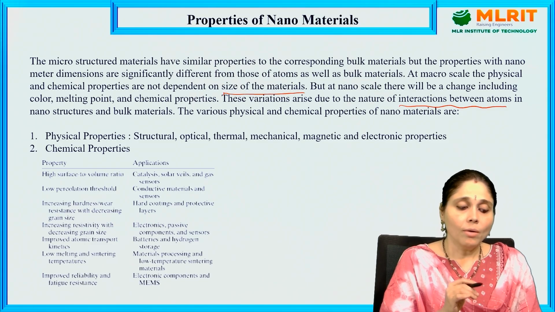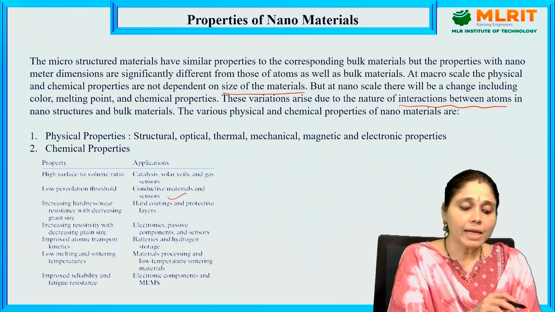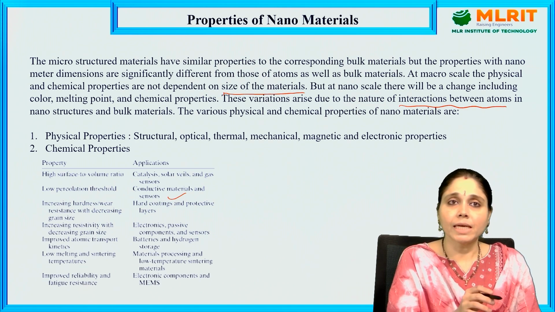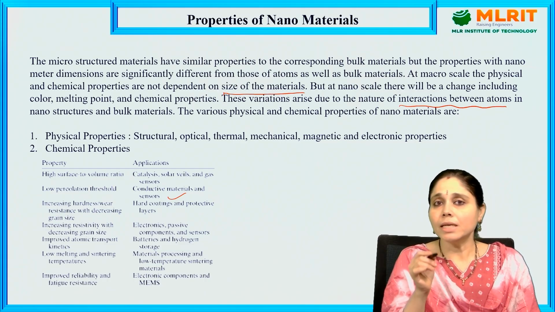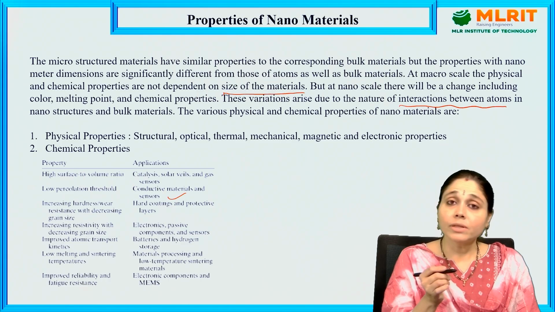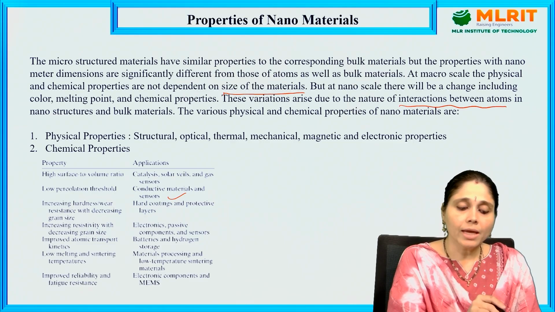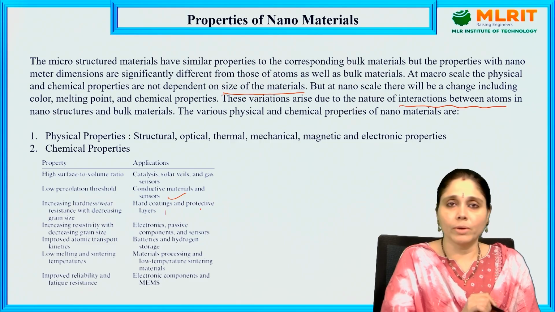Next, low percolation threshold, used for conductive materials and sensors. Then increasing hardness and wear resistance with decreasing grain size. With the decrease in grain size, an increase in hardness and wear resistance is observed, so they can be used in hard coatings and protective layers.